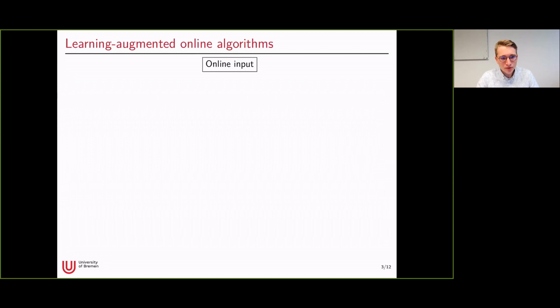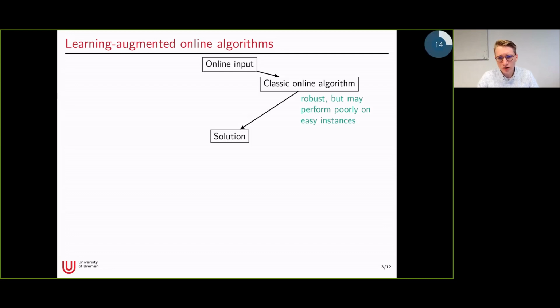Now let me introduce learning-augmented online algorithms to you. For that, we will review what we have seen so far. We have seen an online problem with some online input, and we have also seen a classic online algorithm like Double Coverage, which solves the problem.